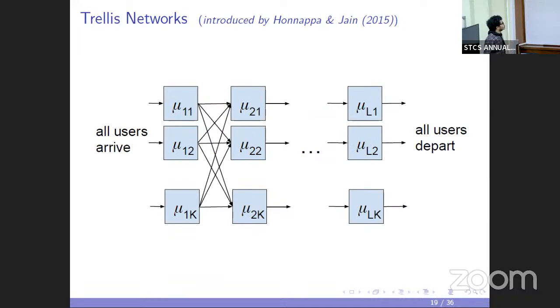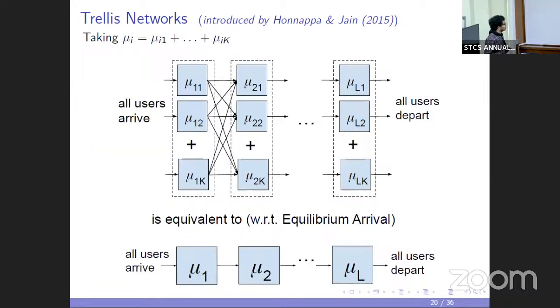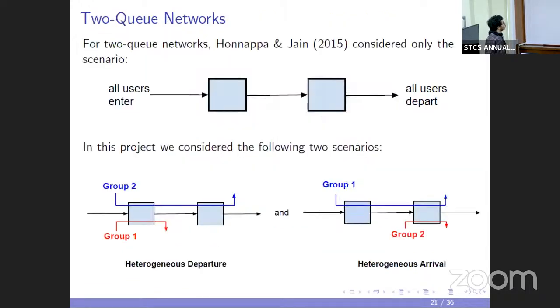And yeah, they also considered trellis networks, and they showed that with respect to the EAP, if one only considers the EAP, then the trellis network is actually equivalent to a tandem network, where for every layer of the trellis network, I just add the service rate of these queues, and I construct a tandem network in that way. And again, a tandem network is equivalent to just a single queue, and all those results will follow there as well.